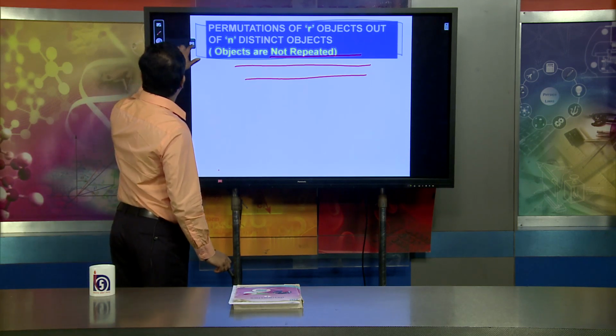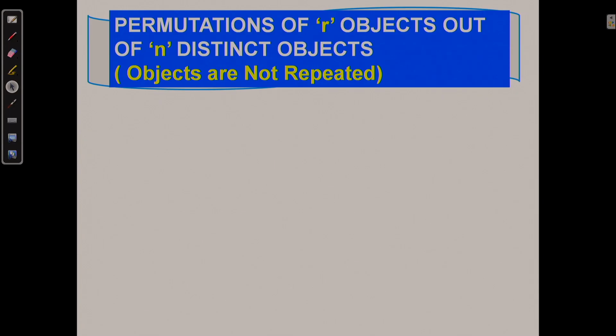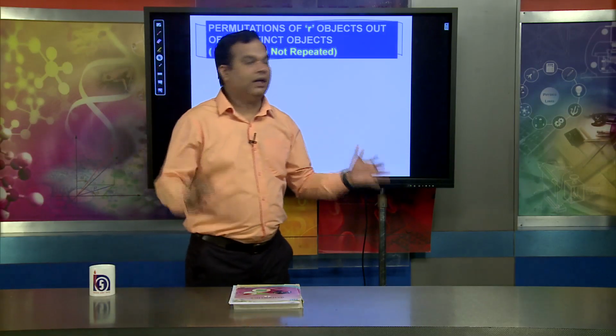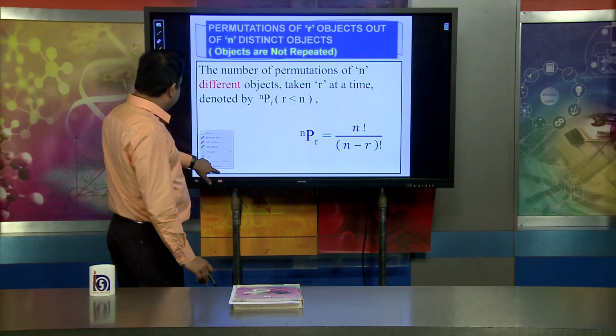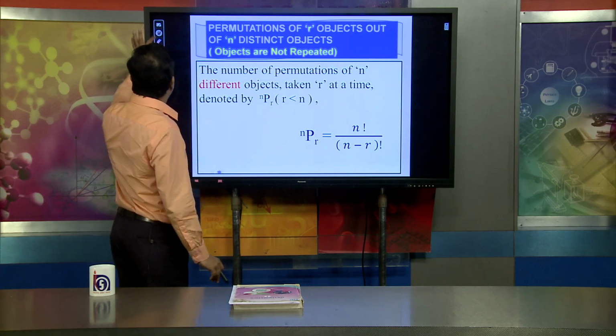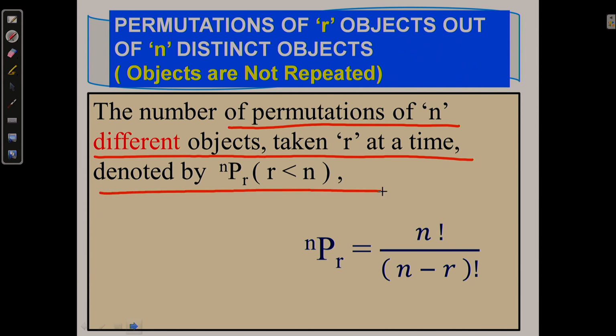Now, dear learners, we move towards permutation of r objects out of n distinct objects. Suppose there are r objects and we have to permute them from n distinct objects. We define the number of permutations of n different objects taken r at a time as nPr.